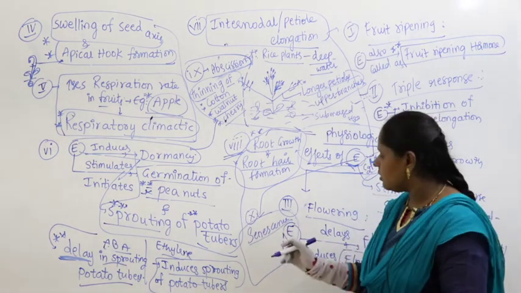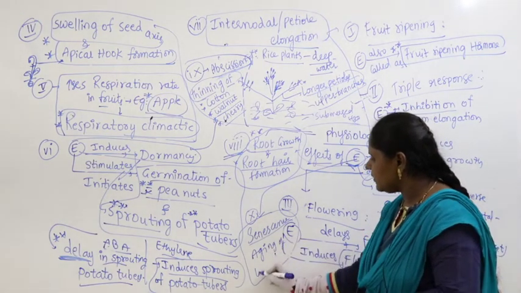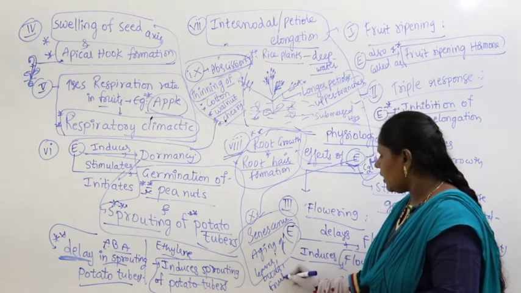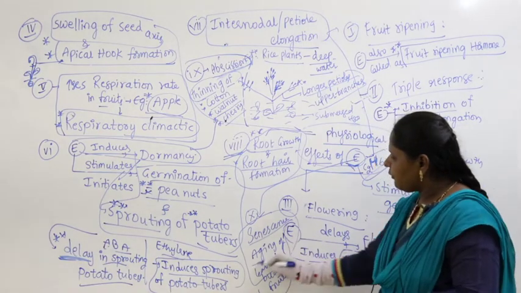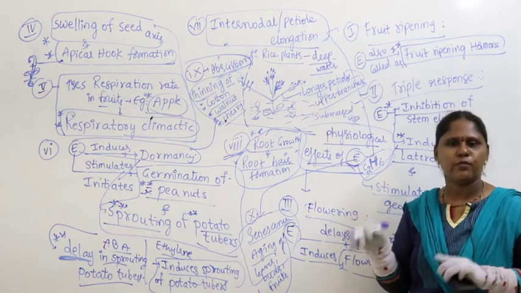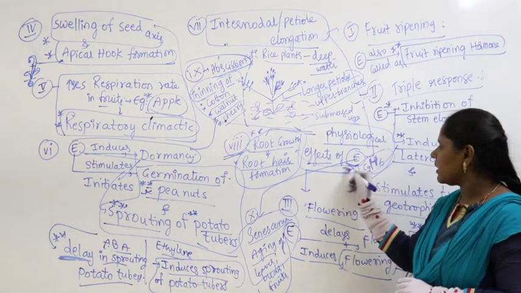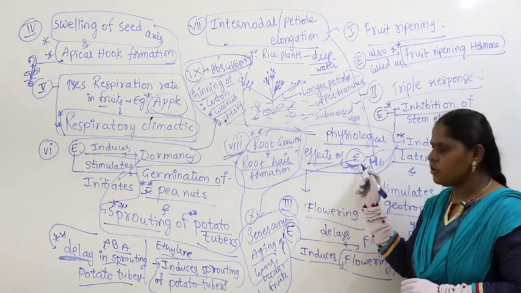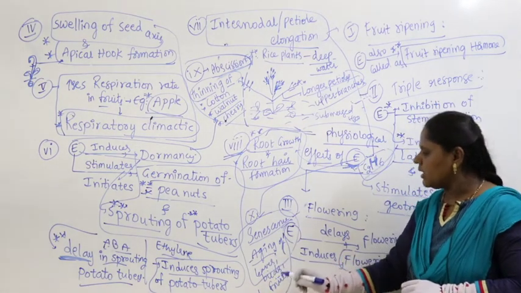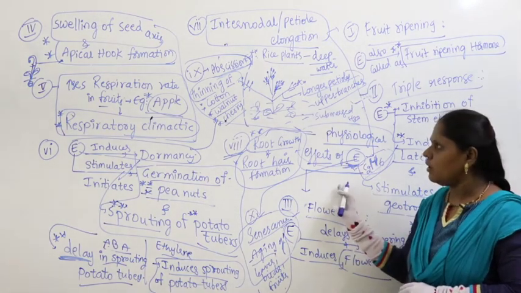What is senescence here? The aging process. So, aging of leaves, aging of buds, fruits and all that. Why is it called senescence? After ripening, the fruit is fully prepared to fall off. Who makes the ripened fruit fall off from the plant? Again it is taken care of by ethylene. Ethylene causes senescence. Senescence means here aging of leaves, buds and fruits. So, these all are nothing but the impacts of ethylene.